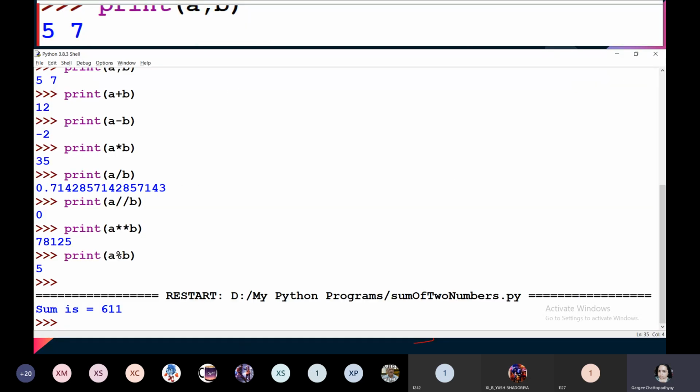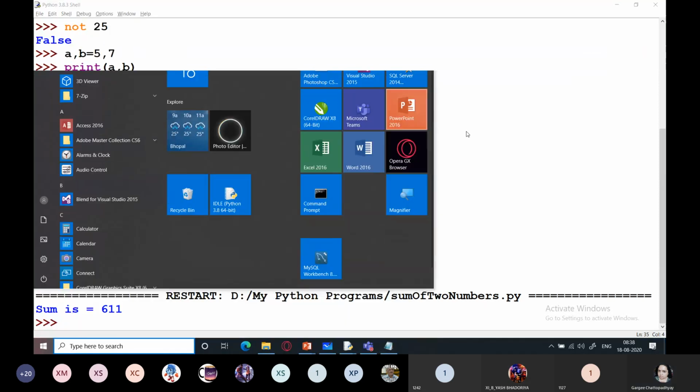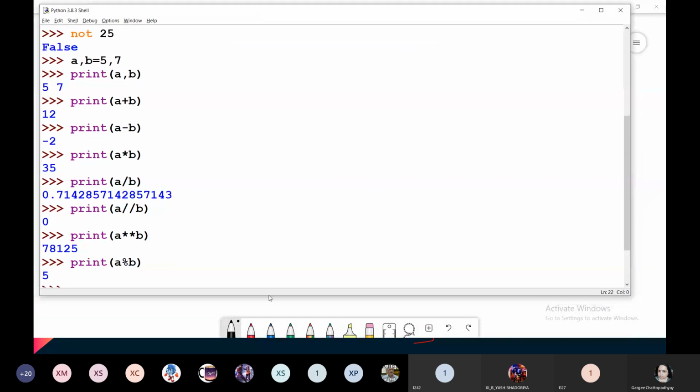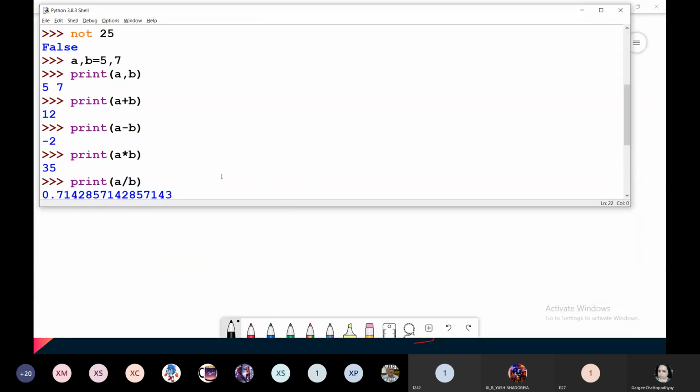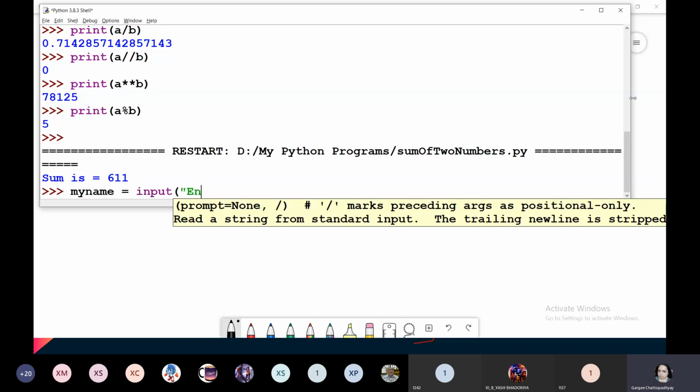So I've come back to the Python shell. Please take a look over here. So if I write something like my name equals input, enter your name.